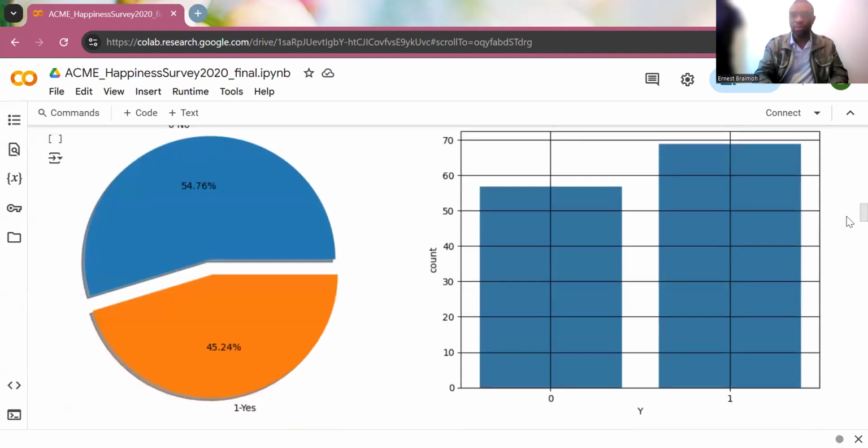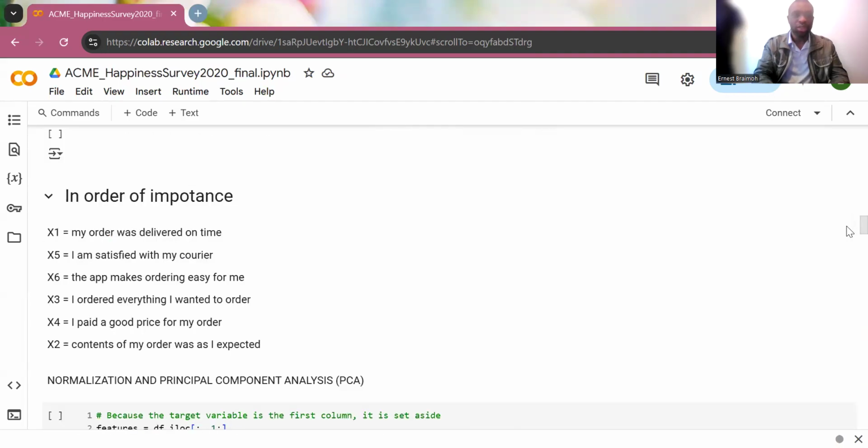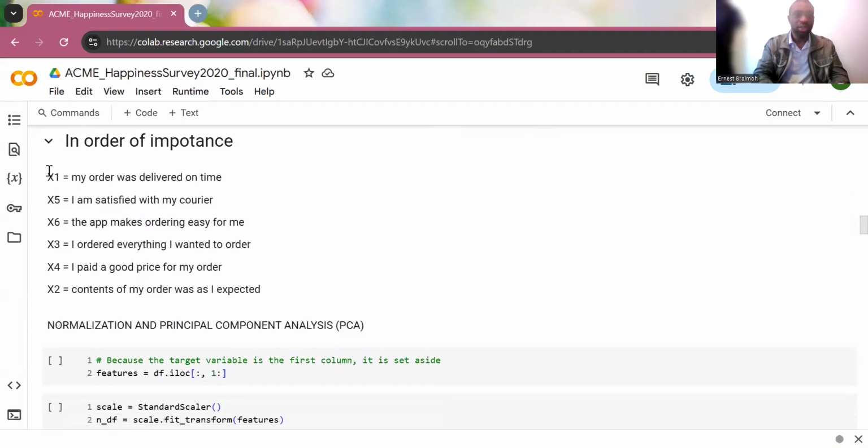Check to see if the target variable is balanced. The difference is not so much, so I try to go ahead because the difference is not too much. The correlation showed that X1 is most important to X2 by correlation. In this project, I'm focusing on what makes the customer unhappy, because the happy customers, from my insight, are already with the firm, they're enjoying the services. But the unhappy ones, they would love to win them over so as to prevent churn.